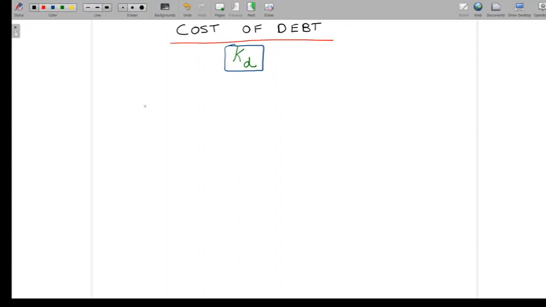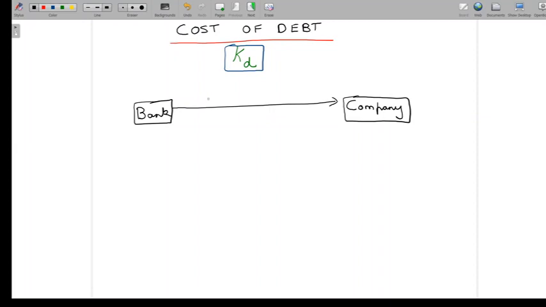Let's take a simple example to understand the concept of cost of debt in the context of a loan. Let's say we have a company which has raised a loan from a bank. So we have a bank, we have a company, and the company has raised finance from the bank in the form of a loan. And we do understand that this is a form of debt finance.